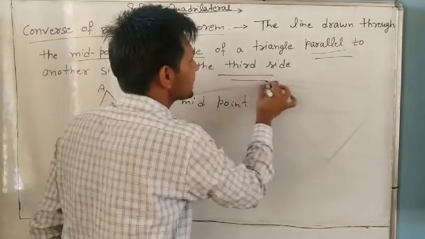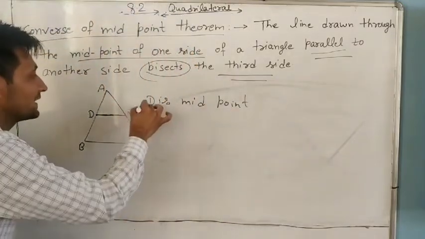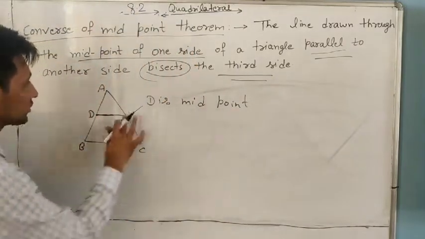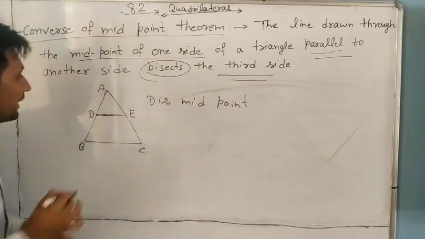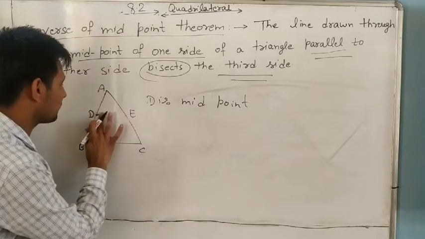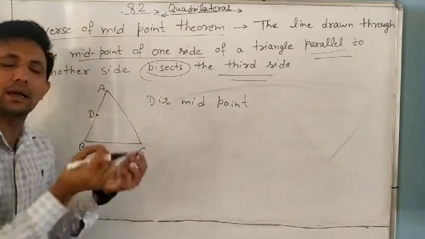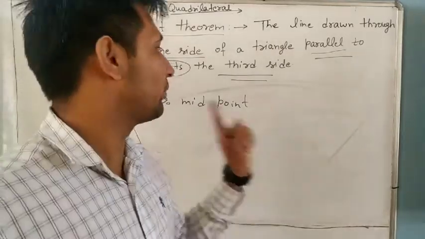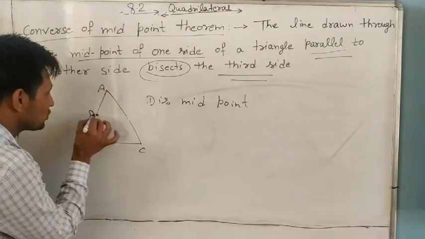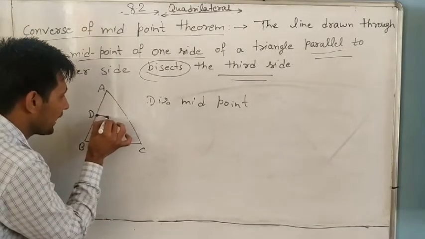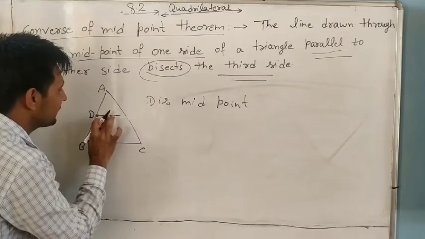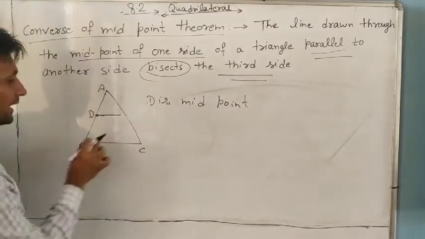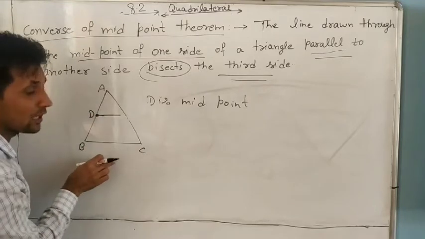Then it bisects the third side. Which one is the third side? AC. Suppose the line drawn is DF. We don't know whether F is the midpoint or not, but we are drawing a line from the midpoint, parallel to another side.